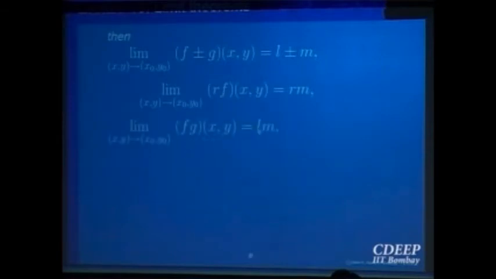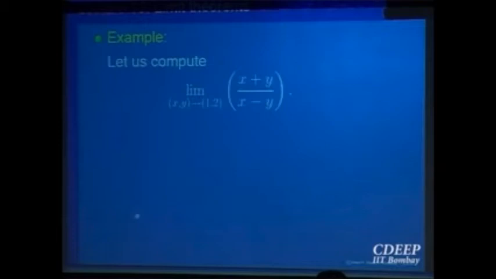The limit of the product is equal to the product of the limits. And similarly for the quotient: if the limit m of g is not equal to 0, then in a neighborhood g will not be 0, as in one variable, and the limit is equal to L by m.